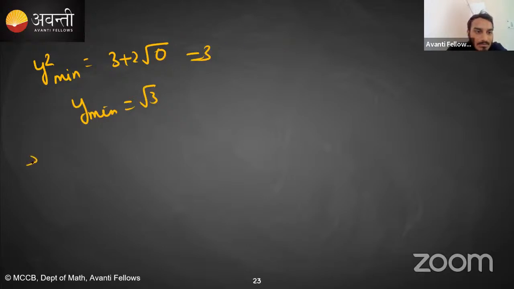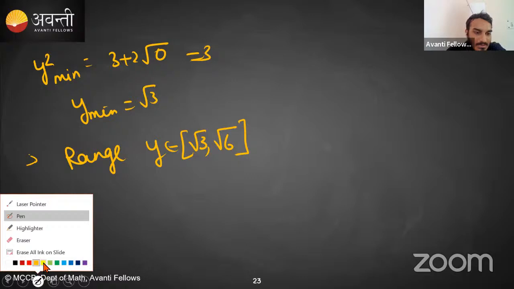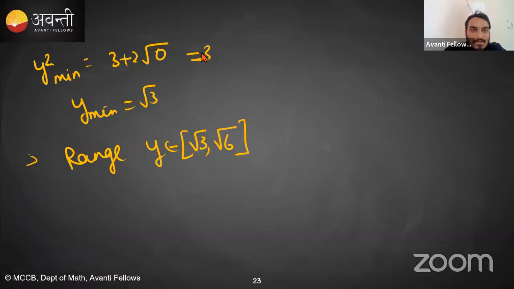So it implies range क्या आ गया फिर? Minimum to maximum. What is range? Y belonging to [√3, √6]. So this is our answer. Is this clear? Okay, very good everyone, very good. What was very good, Tanish, very good. RM, yes, RM. Again, absolutely right answer, √3 to √6.